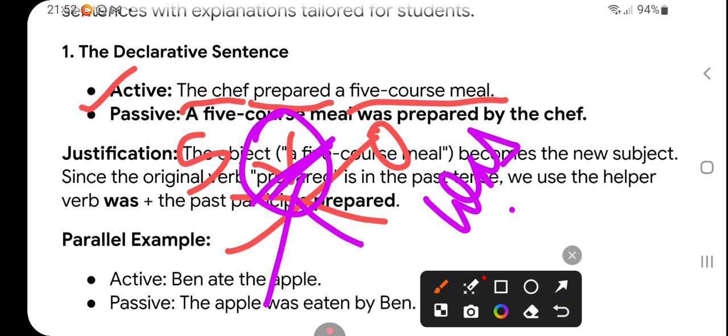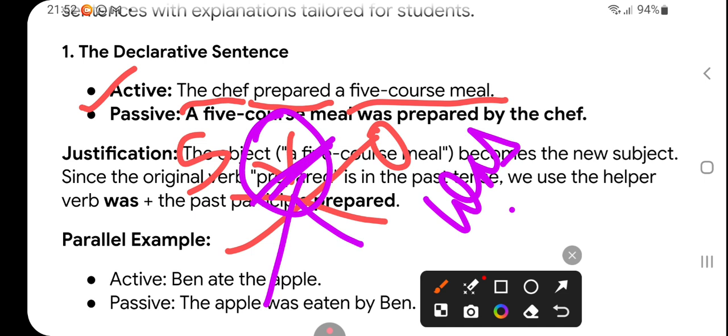And you are quite familiar that for passive voice we always change the main verb to past participle form. For the main verb we always take the past participle of the main verb. So prepared, second form is also prepared, third form or past participle is also prepared.